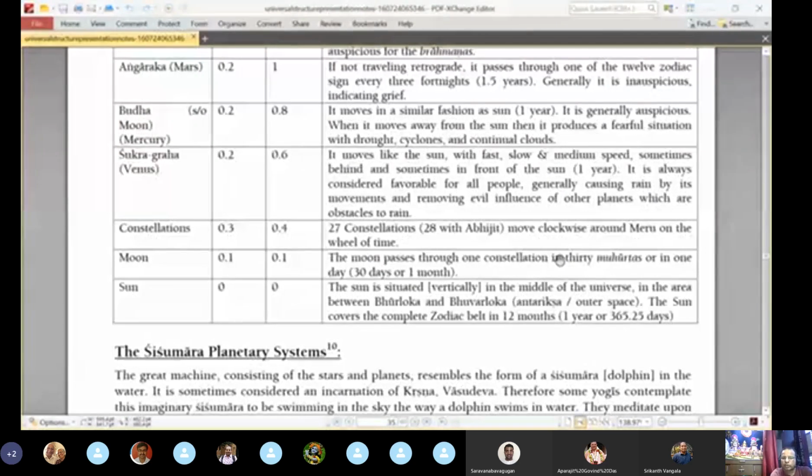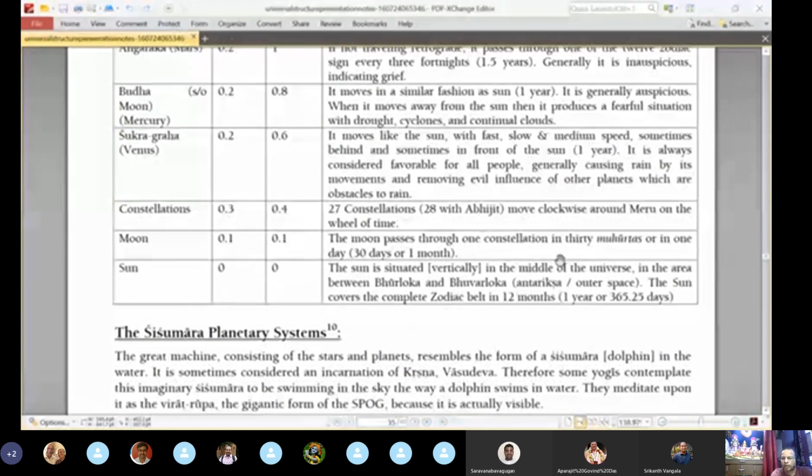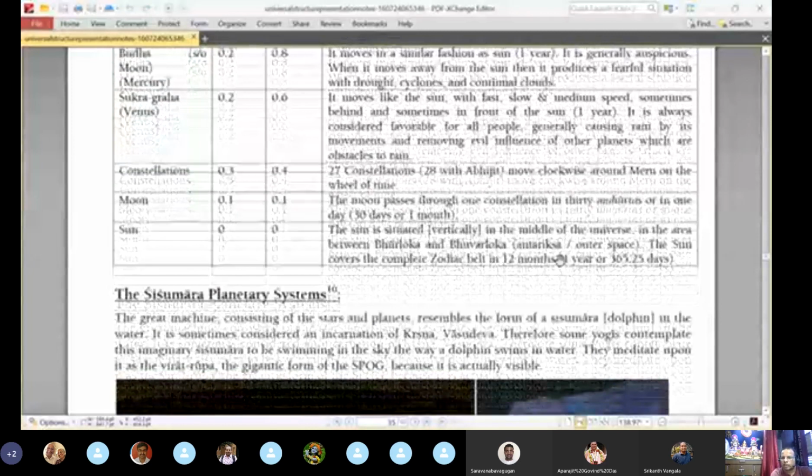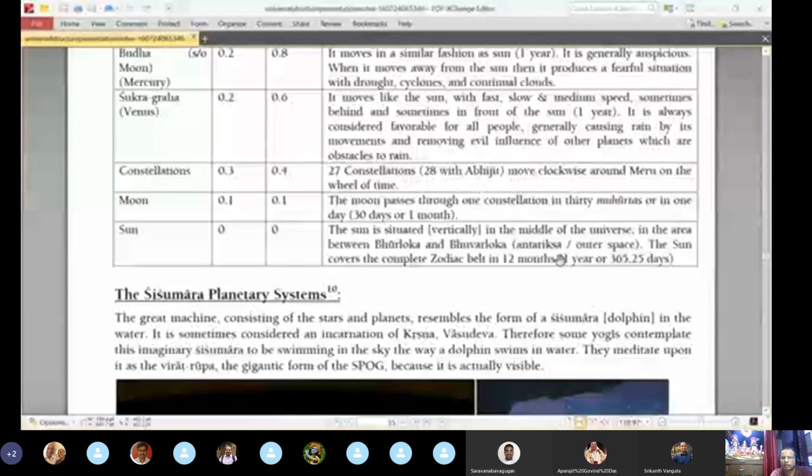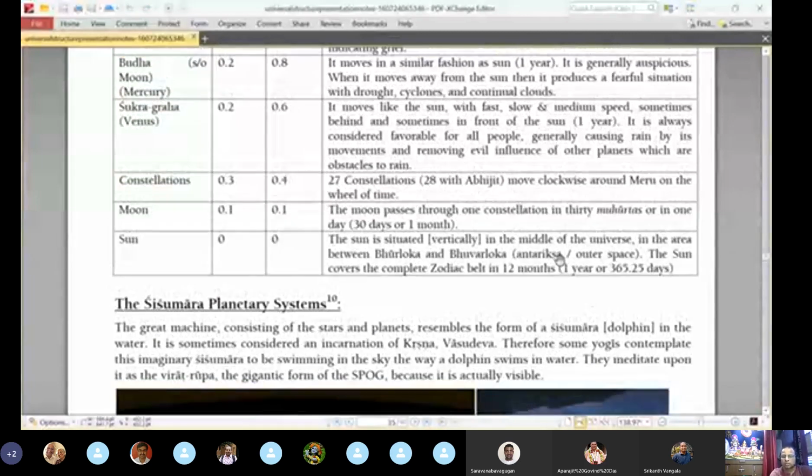So the moon is actually 0.1 million yojanas above the sun. The sun is considered as a reference here, like the remaining planets. The moon passes through one constellation in 30 muhurtas, or in 1 day. Okay, so that is how it is mentioned. The sun we have seen in detail yesterday, right? So this is just a brief description about the planets which are mentioned in Bhagavatam.